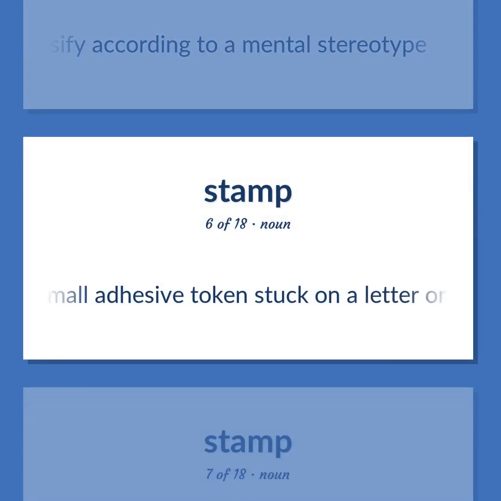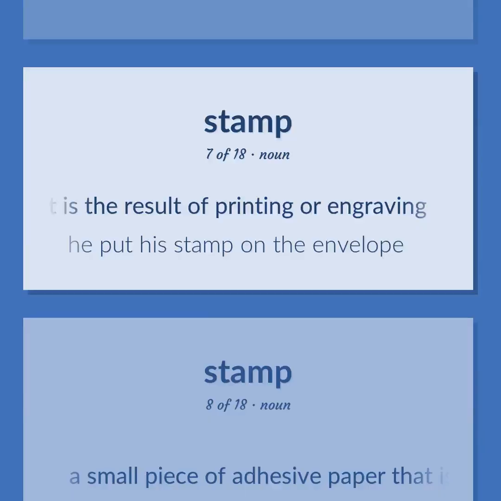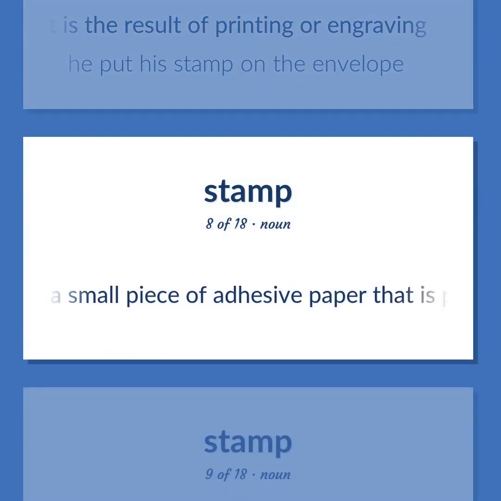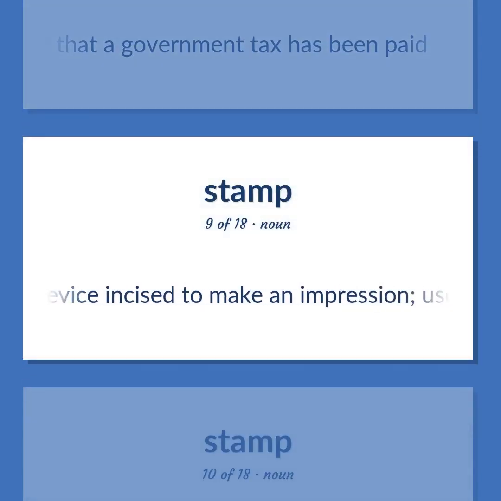A small adhesive token stuck on a letter or package to indicate that postal fees have been paid. A symbol that is the result of printing or engraving. He put his stamp on the envelope. A small piece of adhesive paper that is put on an object to show that a government tax has been paid. A device incised to make an impression, used to secure a closing or to authenticate documents.